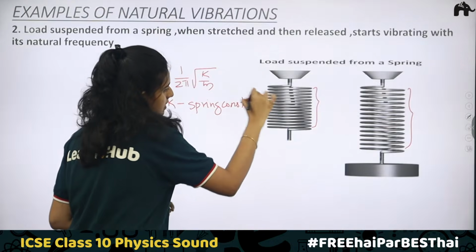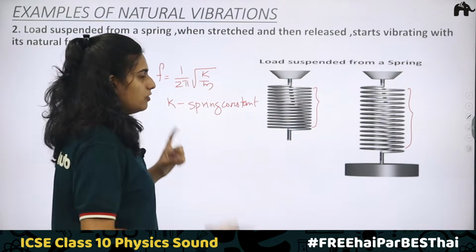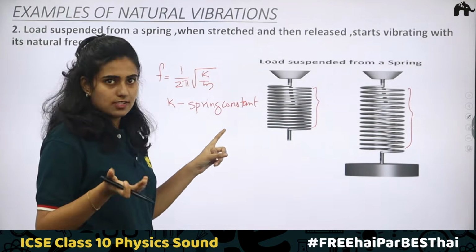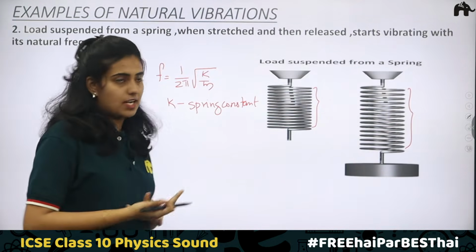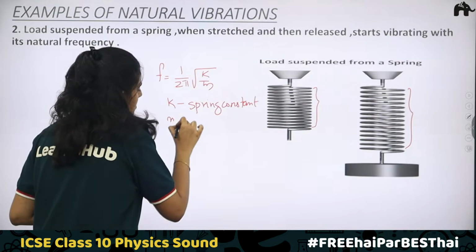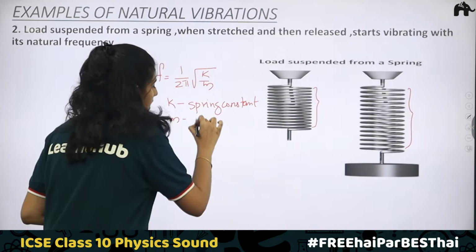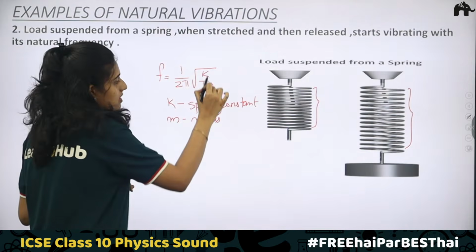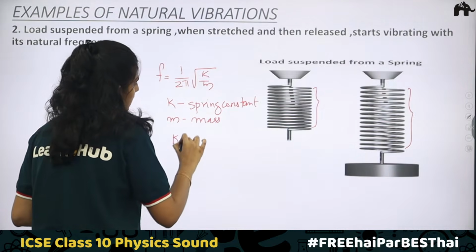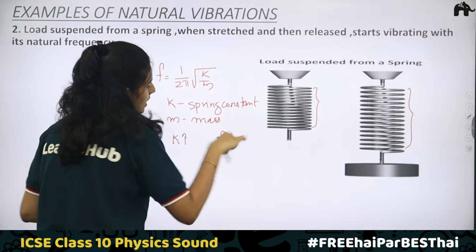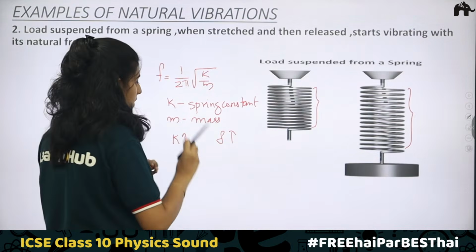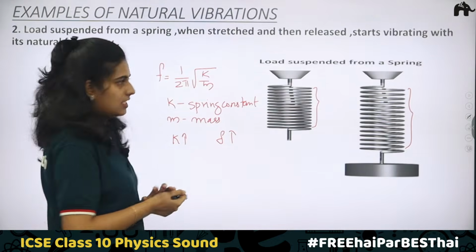For the material, it is a constant value. So if you take two different springs, they will have two different spring constants. The value of K will be different. Next, it depends on the mass or the load which is suspended. How is it related? As the spring constant K increases, the natural frequency increases. That is, the one with more spring constant will have more natural frequency.